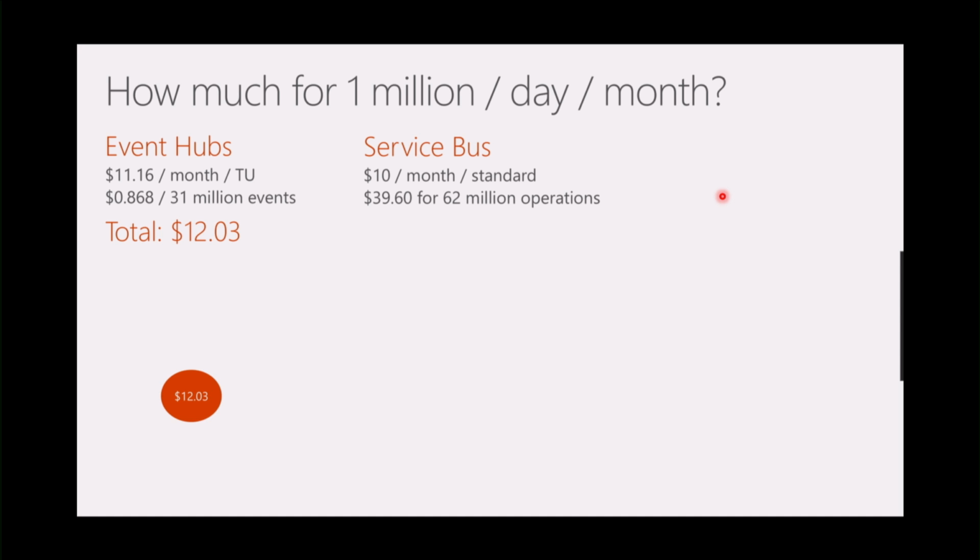For Service Bus, you also have that $10 flat rate. And then you have 62 million operations. The key point here is that in Event Hubs, you pay for the ingress event. You don't pay for the egress event. That's because you can process that data multiple times, have multiple streams. Whereas in Service Bus, that's more transactional. So a message goes in, message comes out, and is fully removed from that. So each one of those is an operation. That still comes out to just under $40. So you're just under 50.